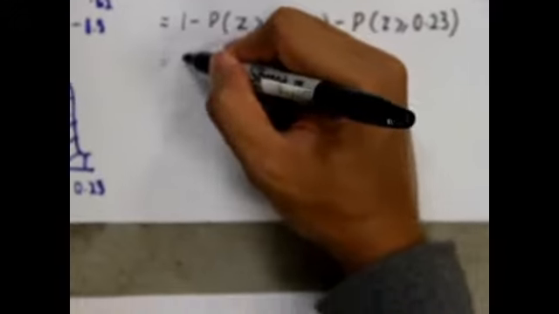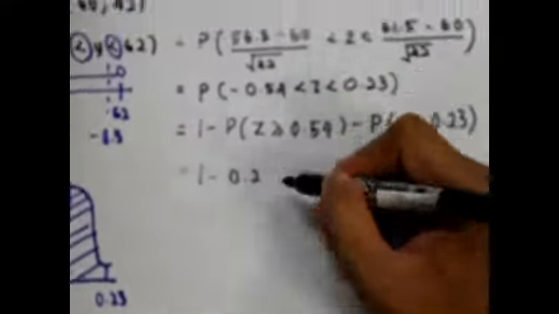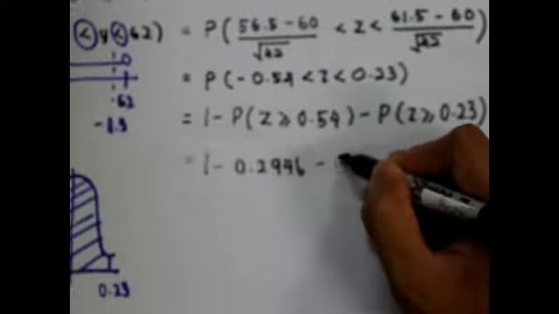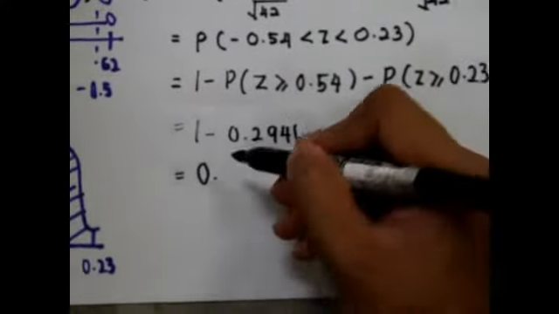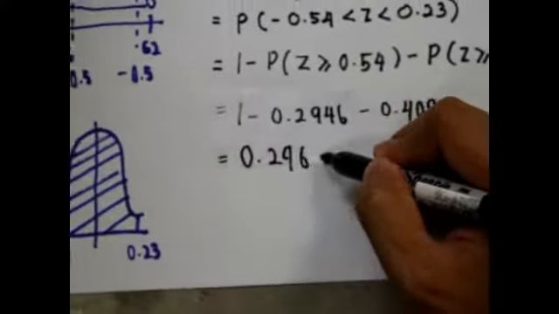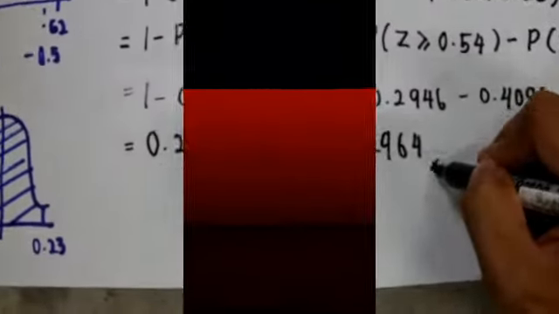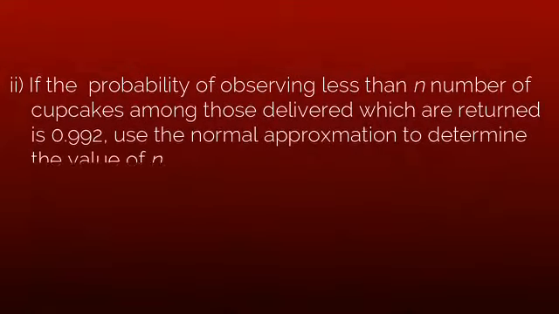You can get both values of 0.54 and 0.23 from the table of the standard normal distribution. Then we move on, which is 1 minus 0.2946 minus 0.4090. We get our answer as 0.2964. We'll move on to our B2 question.